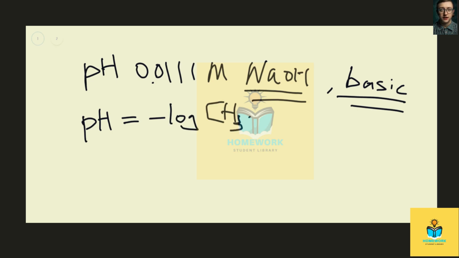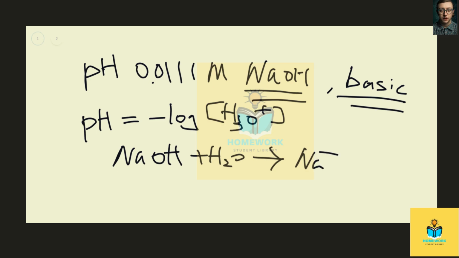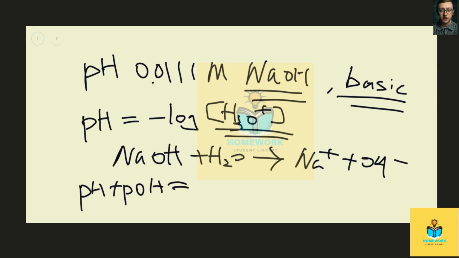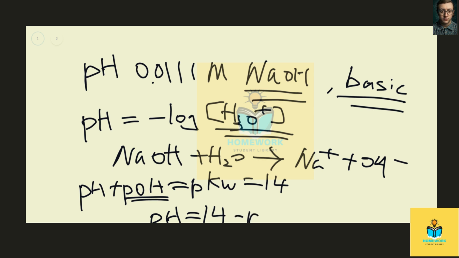of hydronium. But when we're actually looking at the chemical species, the base we have is sodium hydroxide, and it dissociates in water to form sodium ion and hydroxide ion. So how do we find the pH or the hydronium concentration? Before we do anything, I would also record the relationship between pH and pOH. pH plus pOH should equal pKw, which equals 14. If we can find pOH, then pH will equal 14 minus pOH.